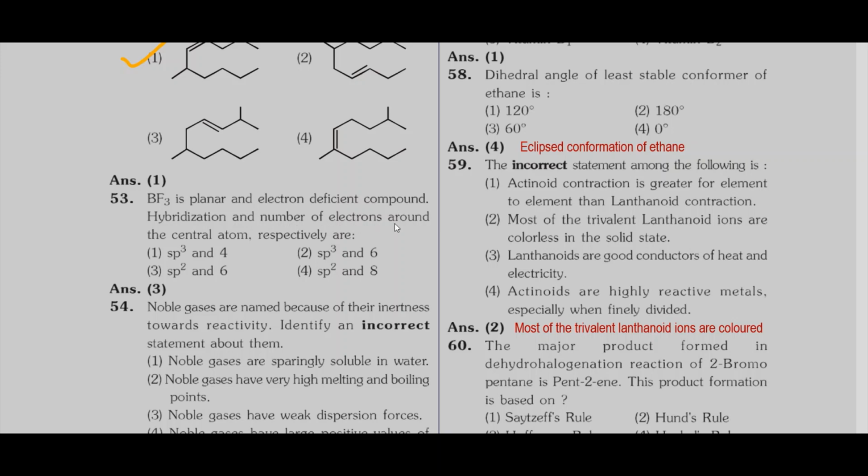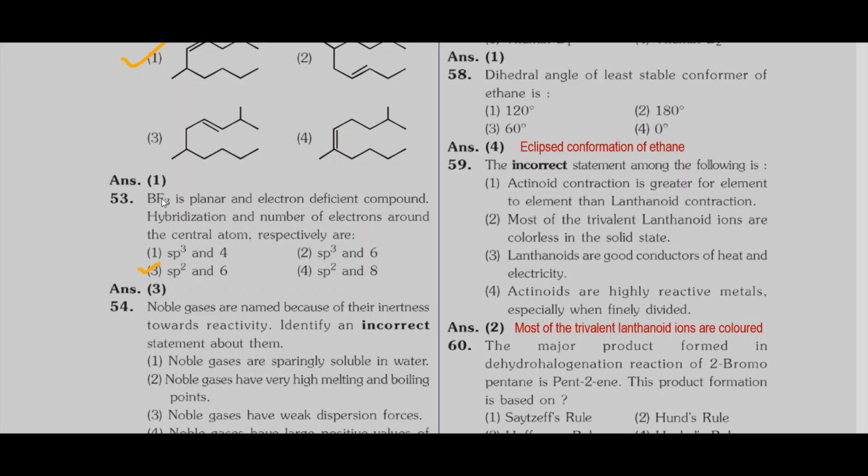Hybridization and number of electrons around the central atom respectively are asked. BF3, everybody knows, hybridization is sp2. It is an electron deficient compound, so there are only 3 bonds around the boron atom, 3 B-F bonds.